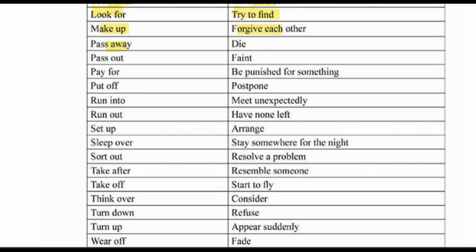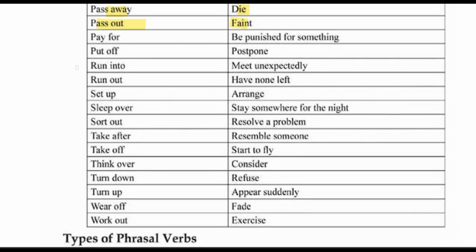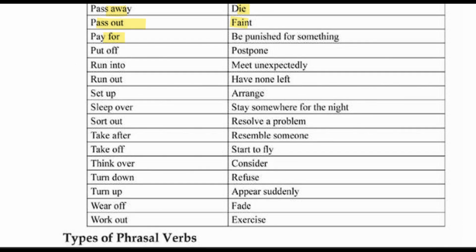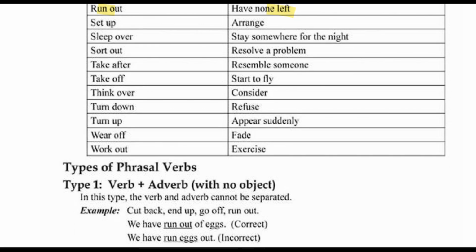Pass away means die. Pass out means faint. Pay for, be punished for something. So if you do this, you'll have to pay for it. Put off means postpone. The meeting was put off for tomorrow. Run into, meet unexpectedly. Run out, have none left. So I am running out of stock.